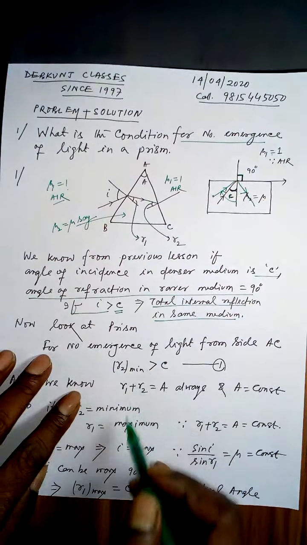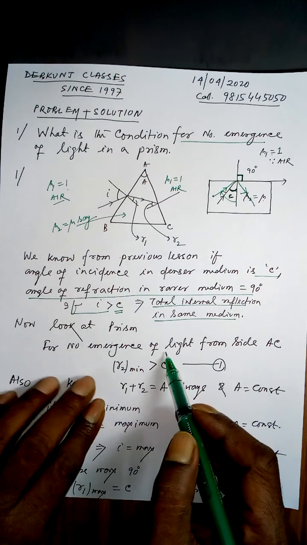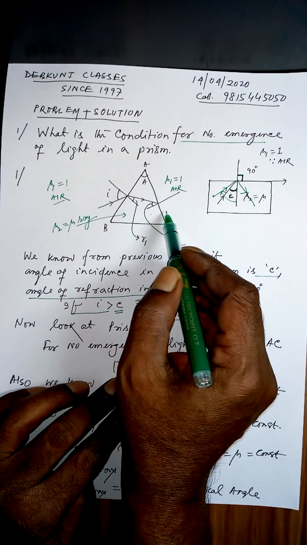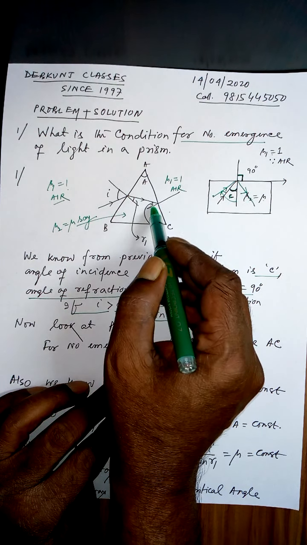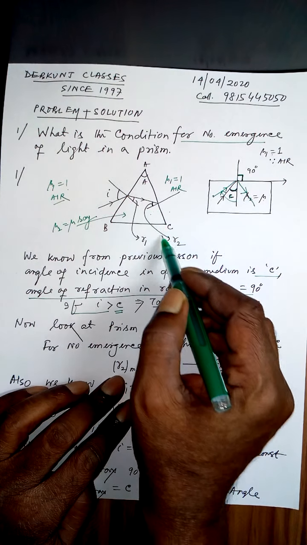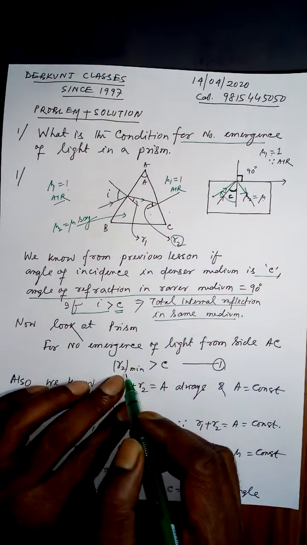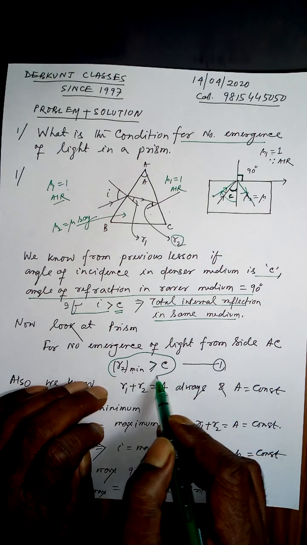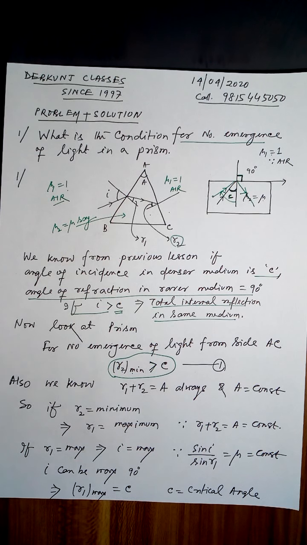Now look at the prism. For no emergence of light from the side AC, this is denser, this is rarer, therefore this angle should be greater than the critical angle. This angle I have represented as R2, so R2 minimum should be greater than the critical angle. This is the condition. Now let us further simplify this.